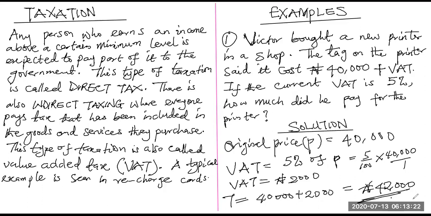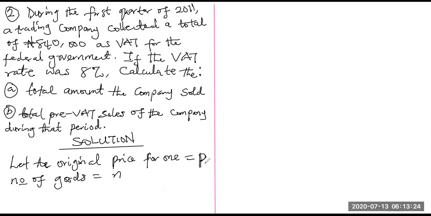All right. So back to what we are doing. So if the original price for one is P, and the number of goods they sold is N, that means the total sale is going to give us the total pre-VAT sale. This is pre-VAT, without VAT. That's what we mean by pre-VAT. That means the total original price is going to give us the number of goods multiplied by the price for one, NP. Alright? Good. So this is the total pre-VAT sale.